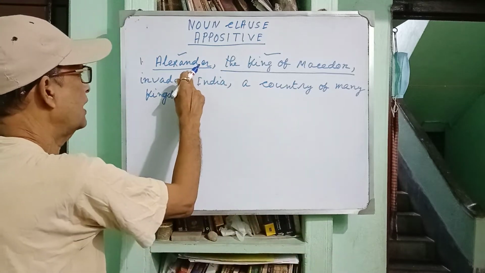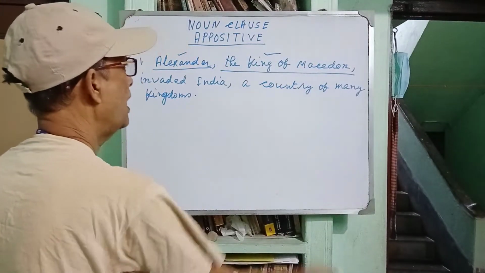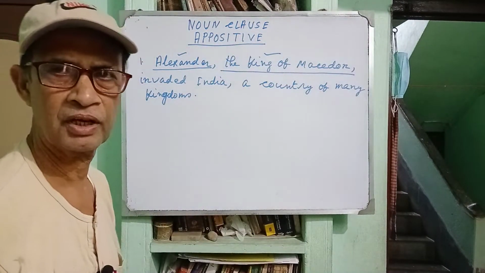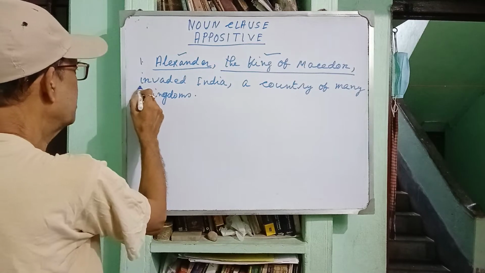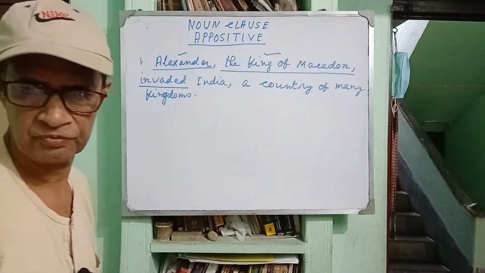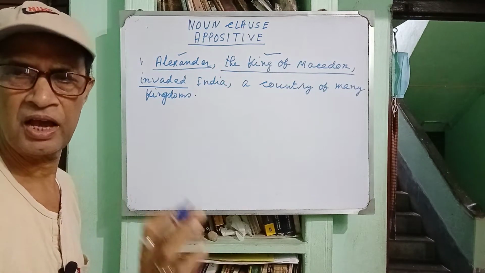So Alexander is appositive to king of Macedon, and king of Macedon is appositive to Alexander. Clear? Invaded is the only finite verb here because it is a simple sentence.